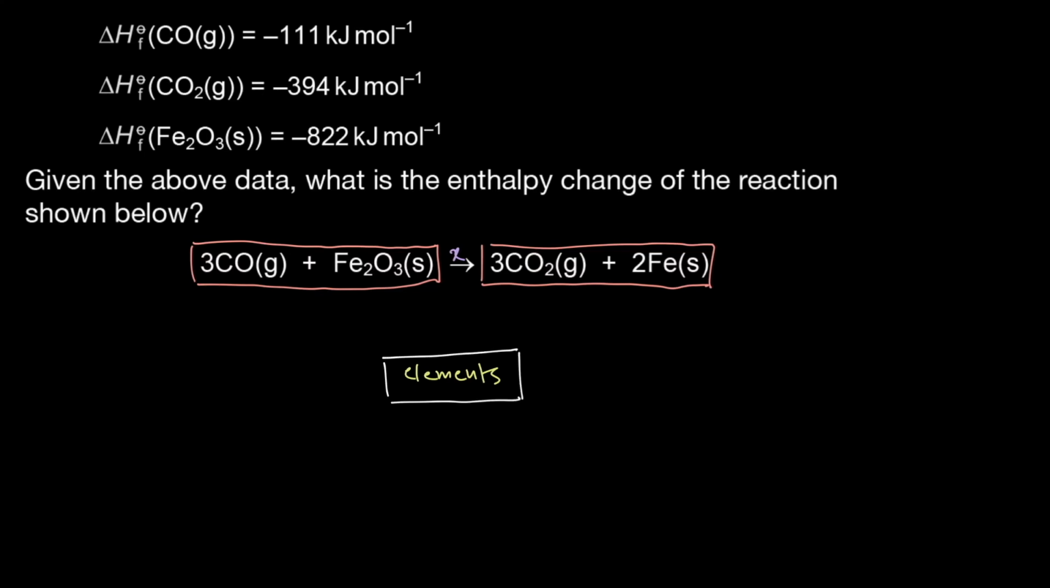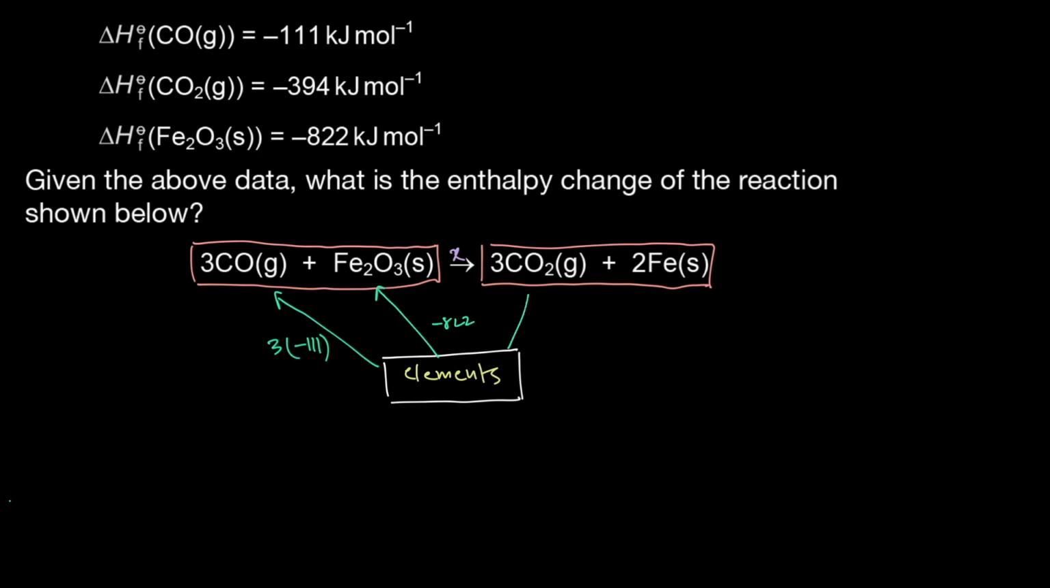Now, we are given the formation of carbon monoxide, which is -111. But again, they want us to find the enthalpy change of the reaction as it's shown. As they've balanced it, they want us to find that. Right? So how many moles of carbon monoxide are we making here from the elements? 3. So that would be 3 times the formation of carbon monoxide. Right? Similarly, how many moles of iron 3 oxide are we making? 1 mole, and its formation is given as -822. So that's -822.